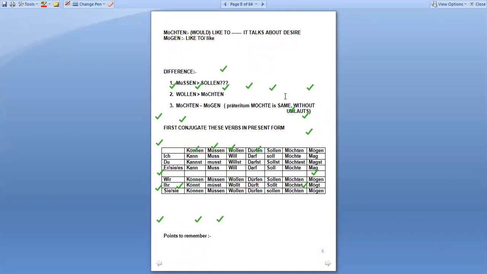Coming to the next point which we have. Here I forgot to mention the last modal verb. It is möchten. Möchten is would like to, and it talks about desire. And mögen is also like to, like I told you in the beginning. Möchten and mögen give you almost the same meaning.